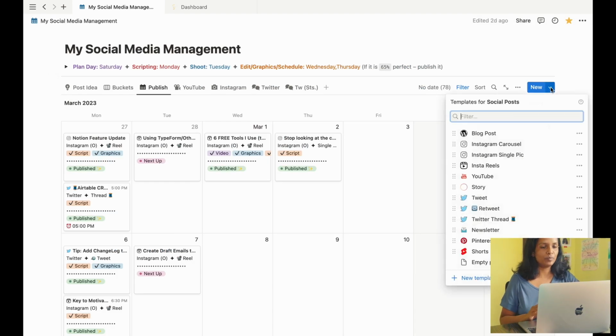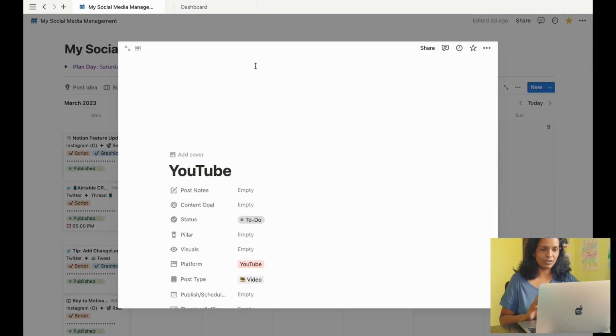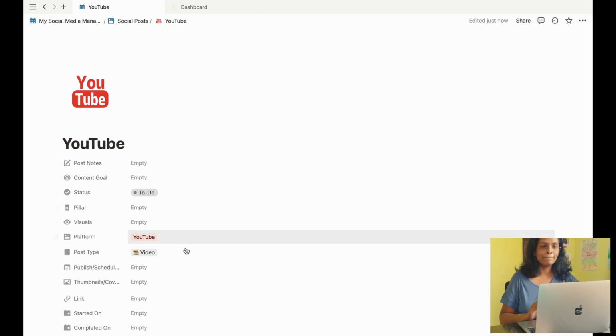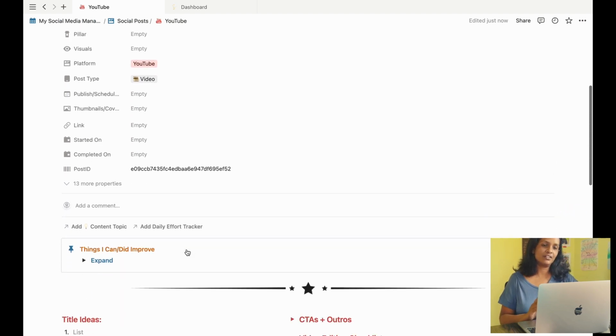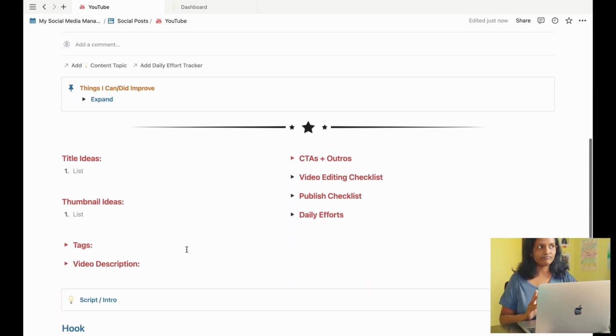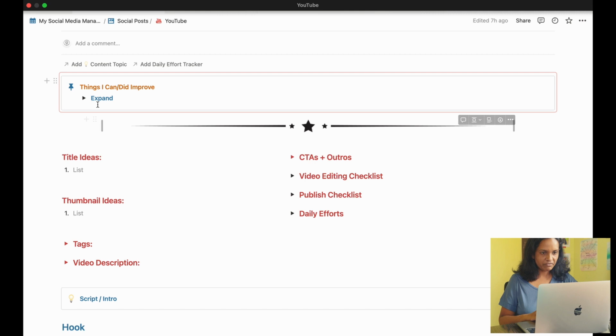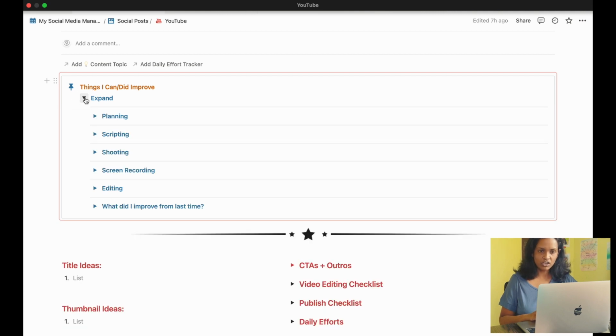Let me show you my YouTube template, which is actually the most elaborate one, but it needs to be that way because YouTube content creation is very elaborate and time and energy intensive. So it needs more structure, planning, and organization of various things to be put together. But at least the pre-built templates keep things in perspective so that by the time you have to publish, you have done your preparation.